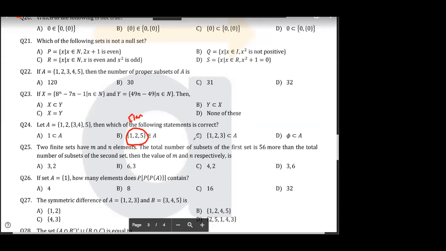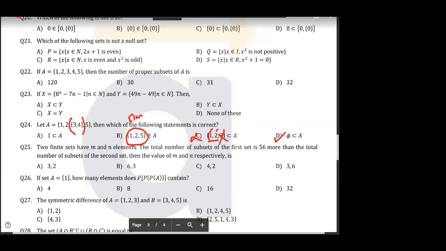Okay. C is also wrong because 1, 2 is correct, but 3 is not an element. 3, 4 is an element. Right? So this is also wrong. The answer is D. Answer is D. Right? Because the empty set is always a subset of any set. Empty set is always a subset of any set. That is a universal statement.